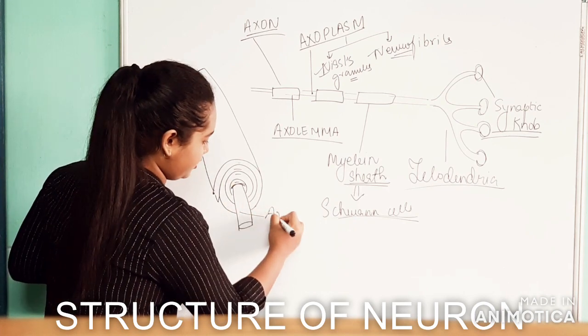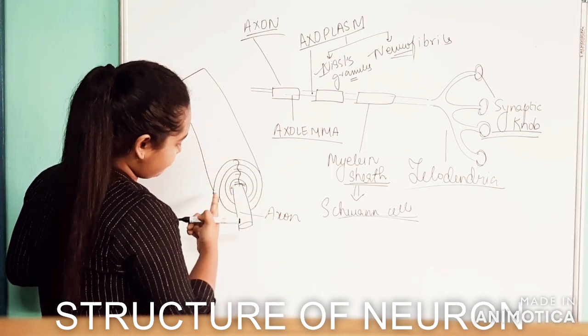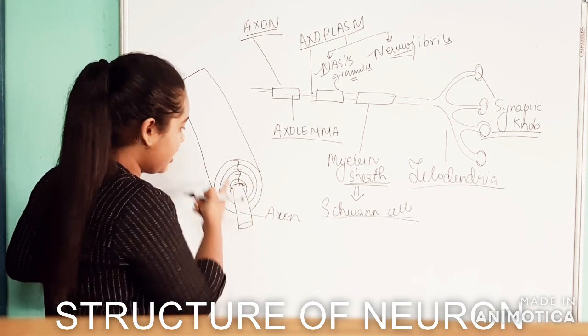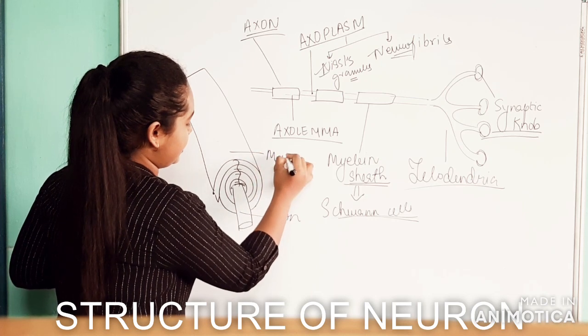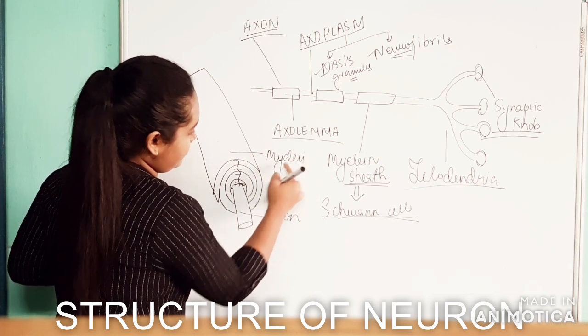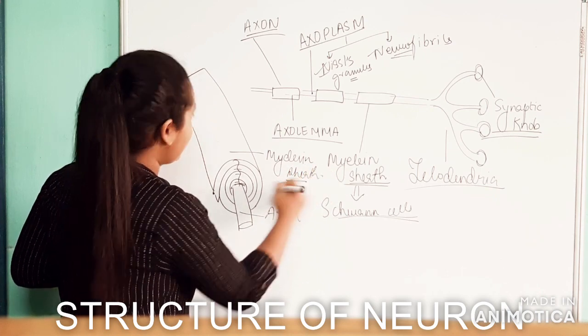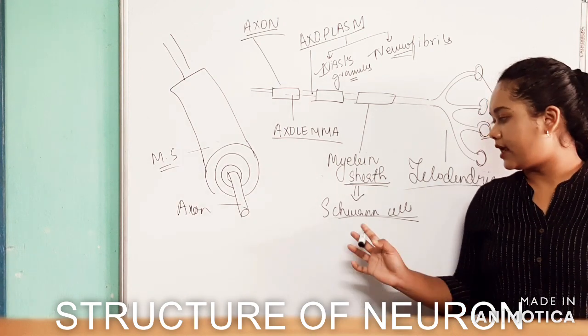So this is the axon, and it has formed a layered structure, right? As it started to go around, it got coiled around it. It formed a layered structure. This layered structure is now known as the myelin sheath. Okay, myelin sheath. So we are done with the myelin sheath.